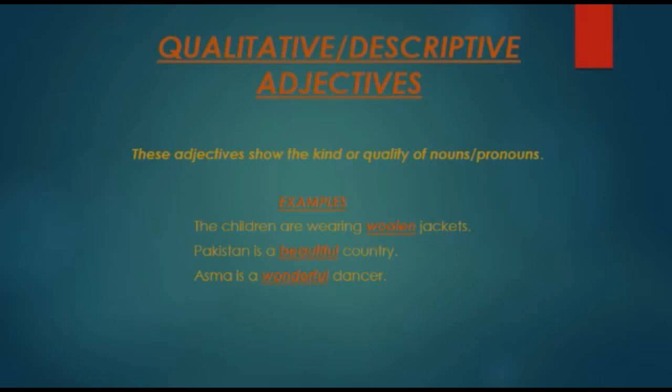For example, the children are wearing woolen jackets. Pakistan is a beautiful country. Asma is a wonderful dancer. In these sentences, the adjective woolen tells us about the material of the jackets. Beautiful describes the noun Pakistan, and the adjective wonderful tells us about the noun dancer.